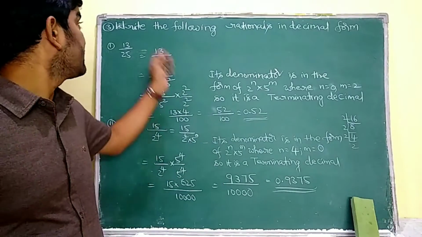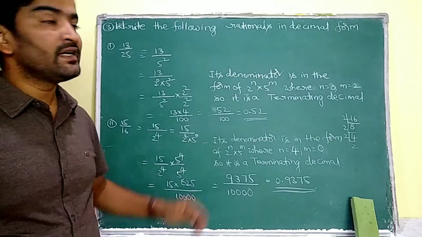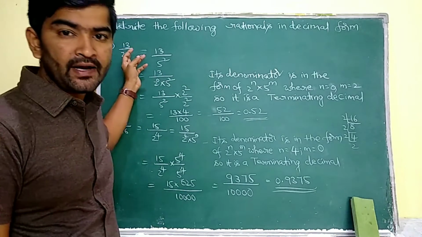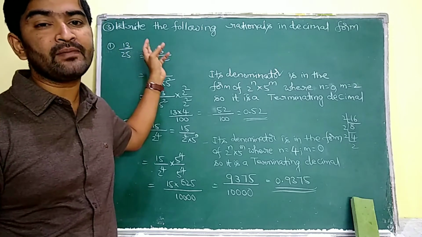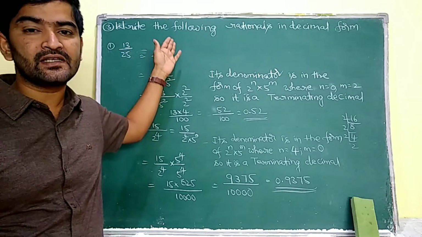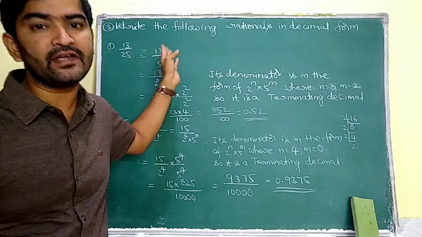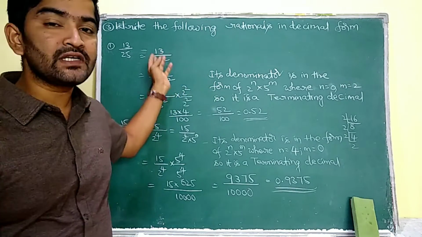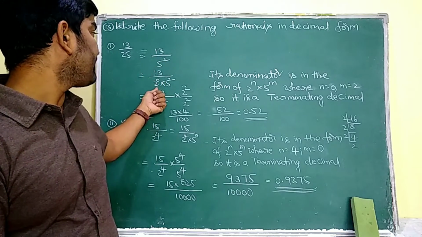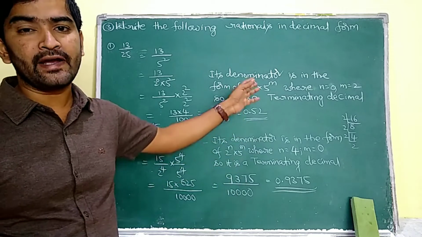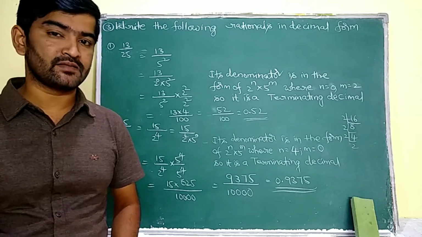Yes, see my third question. Write the following rationals in decimal form is asking. The first question here is 13 by 25. This 13 by 25 is going to be expressed as 13 by 5 square. Why? Because we know the prime factorization of 25 is 5 square. So see, here the denominator is in the form of 2 power of 0 into 5 square. So it is going to be expressed as a terminating decimal.